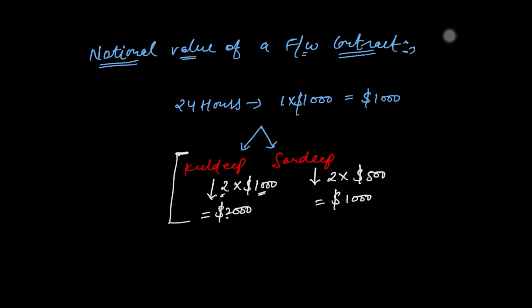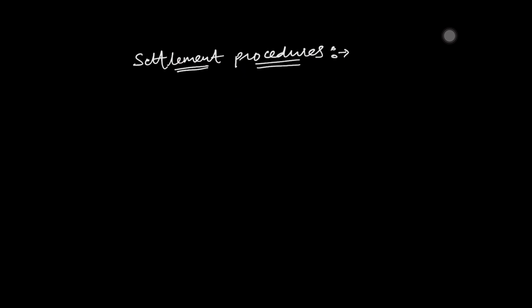Now let's understand the settlement procedures. Okay, so what is the settlement procedure?